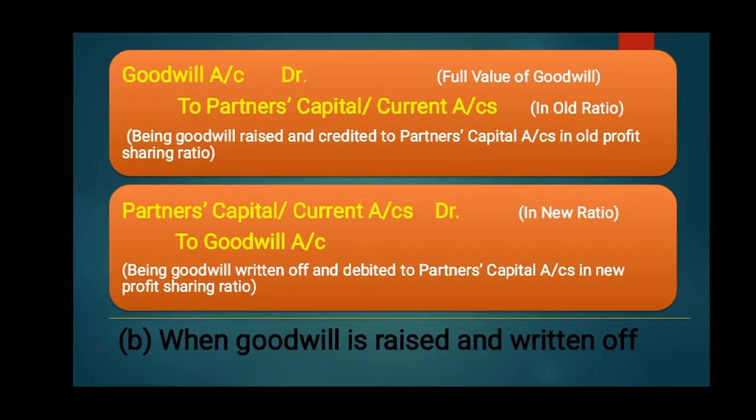If the goodwill is raised, then it should be immediately written off. So the second entry is a reverse entry: partners' capital or current accounts debit in new ratio, to goodwill account, being goodwill written off and debited to partners' capital accounts.